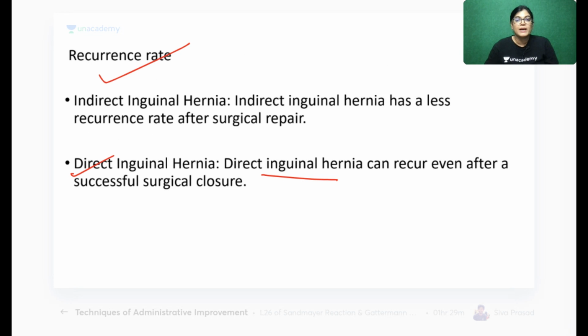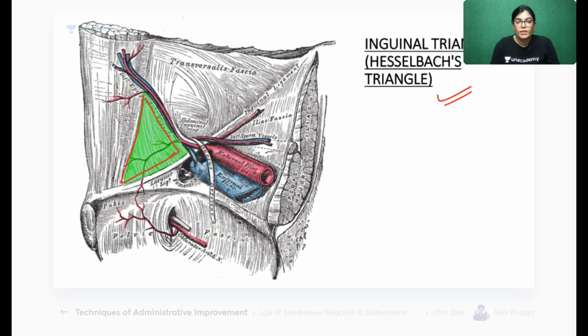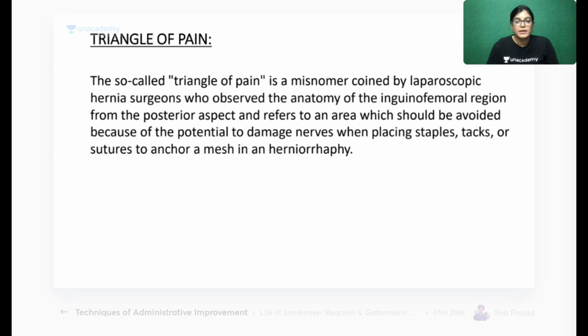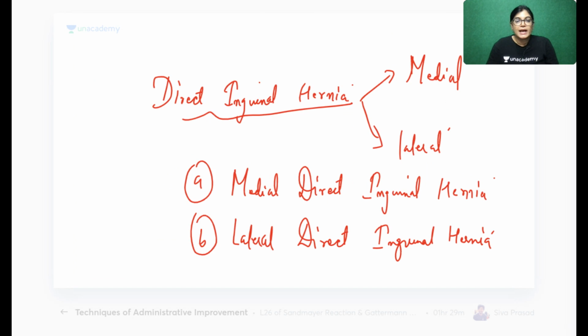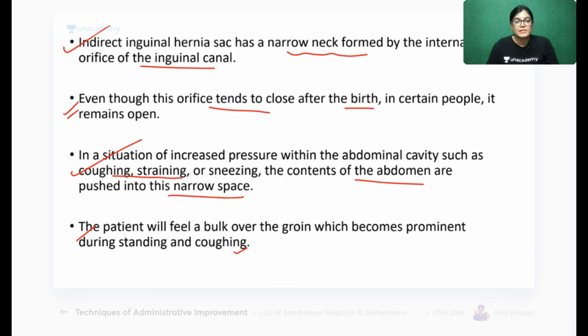Okay, so we will come up with the MCQ session. So is it okay, everyone? Can we move on with the MCQ session now? 12 MCQs. Everything is written and I have explained with many diagrams. So we have done the inguinal triangle. We have done the triangle of doom, triangle of pain, and also the inguinal hernia, direct and indirect, with all differentiation and the location in respect to the inferior epigastric vessels covering.